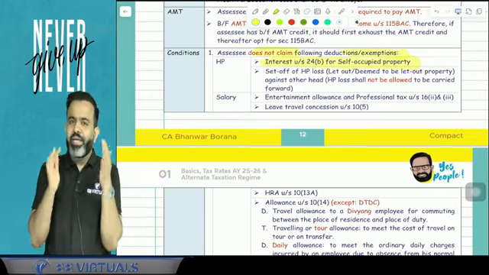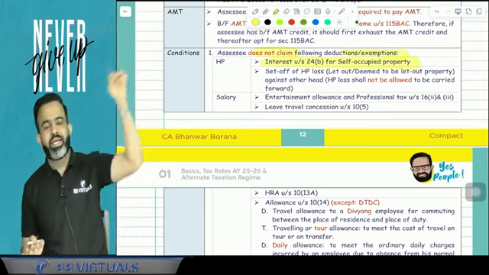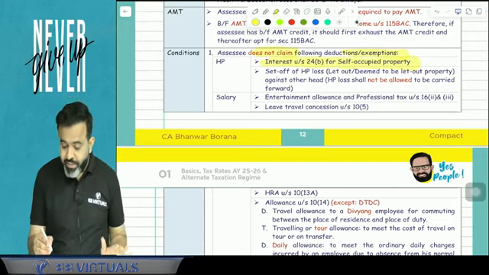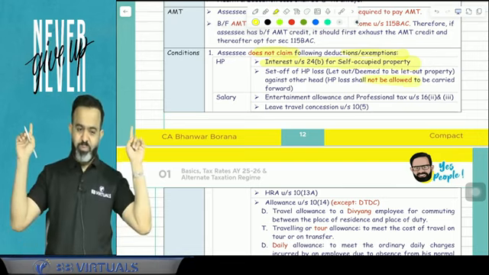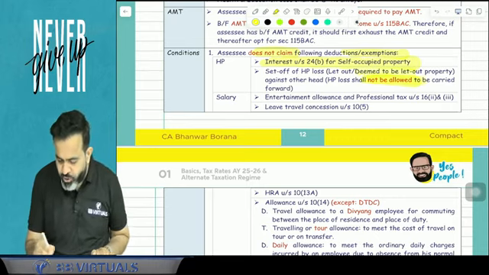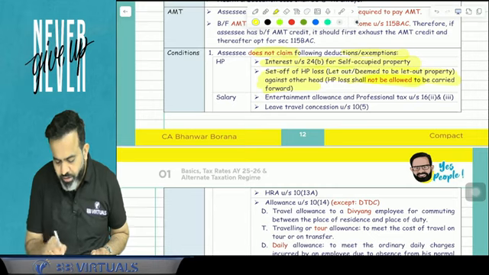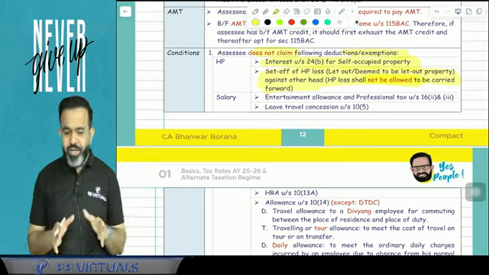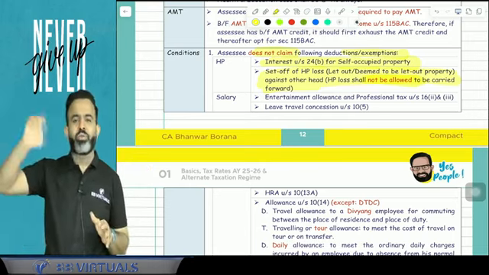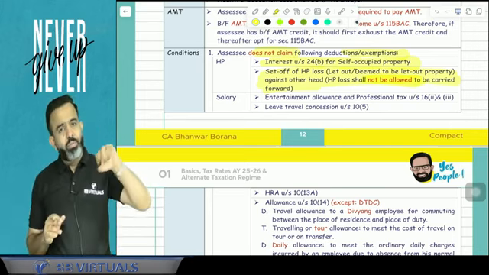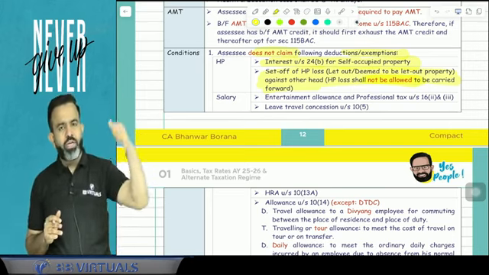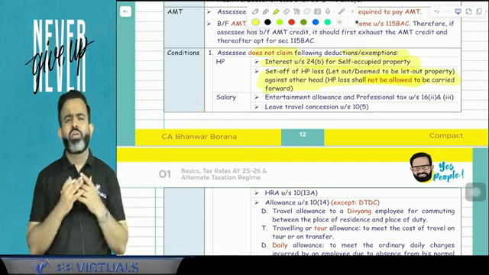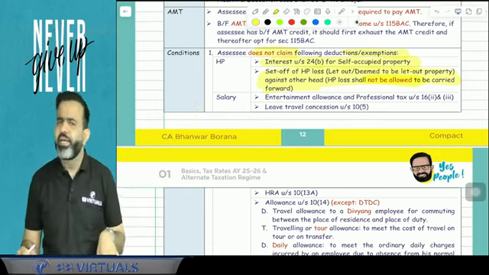So whatever the house property head loss, that is not allowed to be set off against any other head of income. And guys, this house property loss is not allowed to be carried forward also. You cannot carry forward this house property loss. It is going to lapse. So what I am saying is that in SOP obviously interest is not allowed, so there will not be any loss. But in case of LOP and DLOP, let out property and deemed to be let out property, if there is a loss, that loss is not allowed to be set off against any other head, and that loss is not allowed to be carried forward also, meaning it is going to lapse.